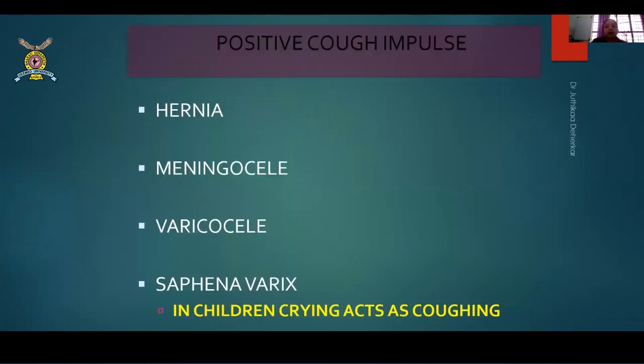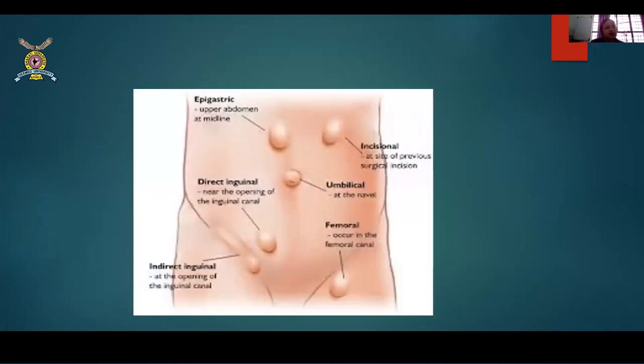Then there is something called positive cough impulse, where you see the cough impulses that you see in swellings. You all know a hernia shows a cough impulse. A meningocele can show a cough impulse. A varicocele can show a cough impulse, and a saphena varix can show cough impulses. So the easiest way to diagnose certain swellings is to look for cough impulse. Now hernias you all know, so I didn't put up any great hernial pictures. But otherwise, the different hernias that we get to see are one around the umbilicus, in the epigastric area, certain are incisional, certain are femoral, then direct and indirect hernias of the inguinal canal, and so on.